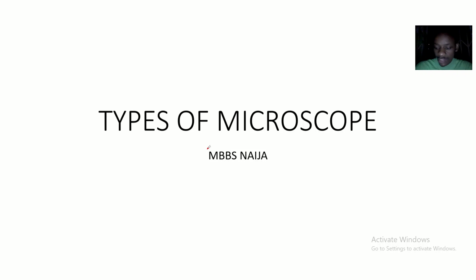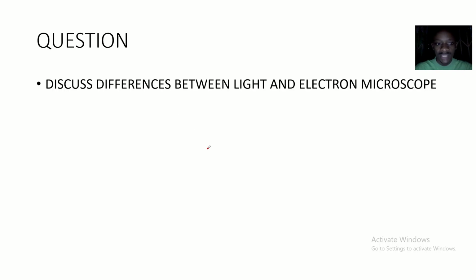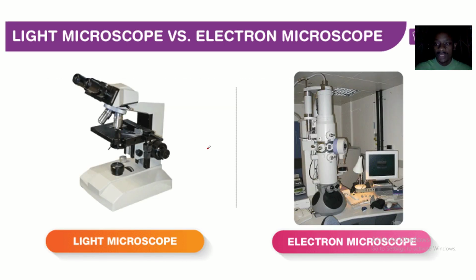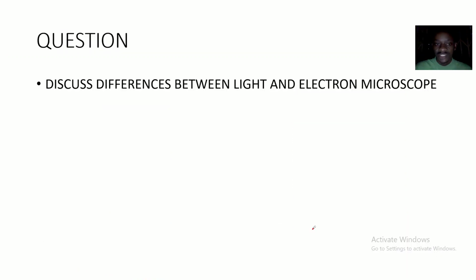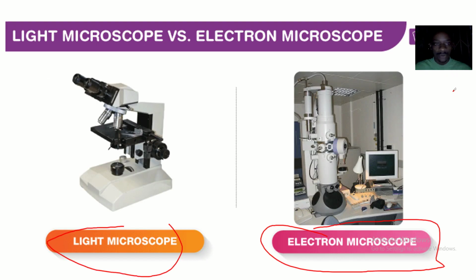We'll be back to our histology and we'll be talking about the types of microscope. This type of microscope is basically, we'll be differentiating between the light microscope and the electron microscope. The question is, discuss the differences between the light microscope and the electron microscope.